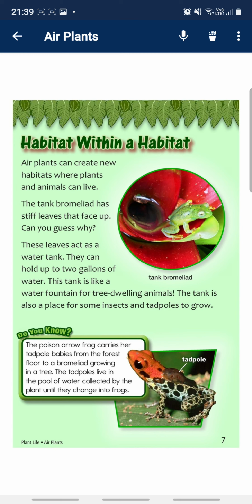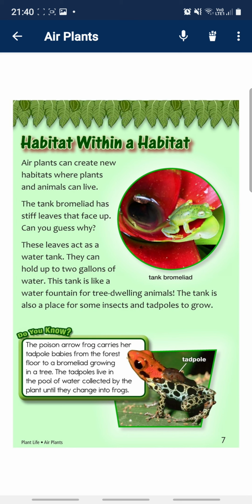Habitat within a habitat. Air plants can create new habitat where plants and animals can live. The tiny bromeliad has stiff leaves that face up. Can you guess why? These leaves act as a water tank.